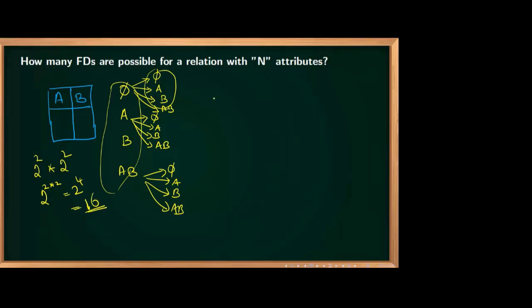Or generally, I can say that if n attributes are there, how many? 2 power n into 2 power n, which is equal to 2 power 2n. This is very important. They can ask it as a 1 mark question. So 2 power 2n. Whether you understood? Can I see some yes?